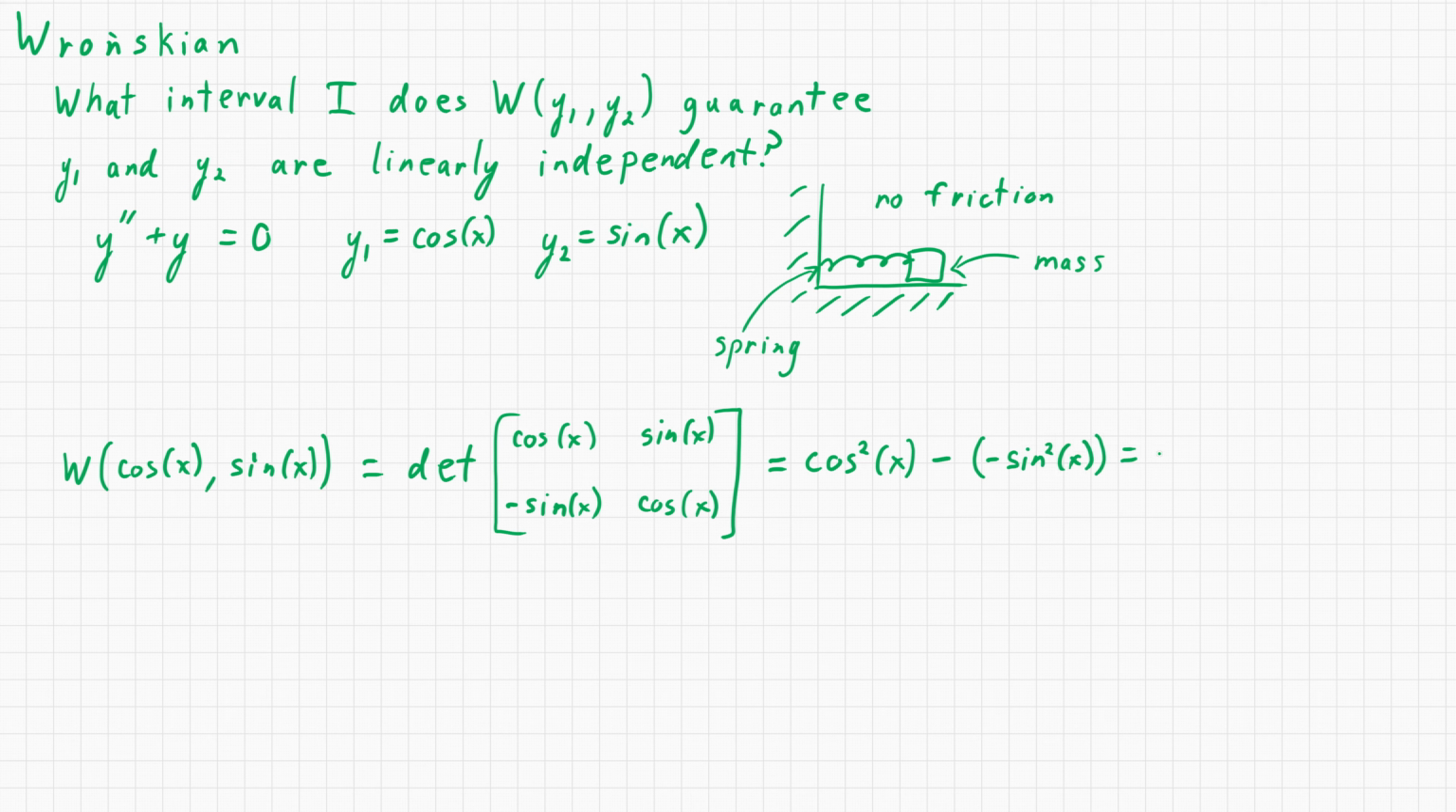All right, that ends up being cosine squared plus sine squared of x, which is just 1. Okay, so that makes sense. So the interval that we always are able to solve for any initial value problem, x naught, is going to be negative infinity to infinity.